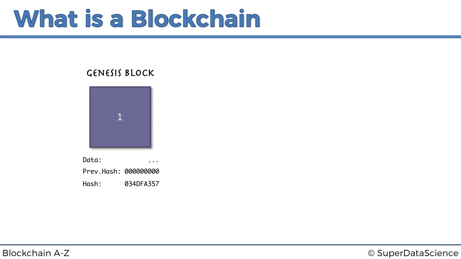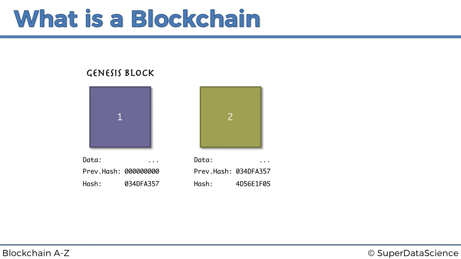And then there's block number two. Block number two also has some data. This time it does have a previous hash, and it has its own hash again. As you can see, the previous hash of block number two is exactly identical to block number one's hash. And that is where the link comes. That is why a blockchain is called a chain, because the blocks are cryptographically linked with each other through these hashes. More on that to come, but this is conceptually how it works.